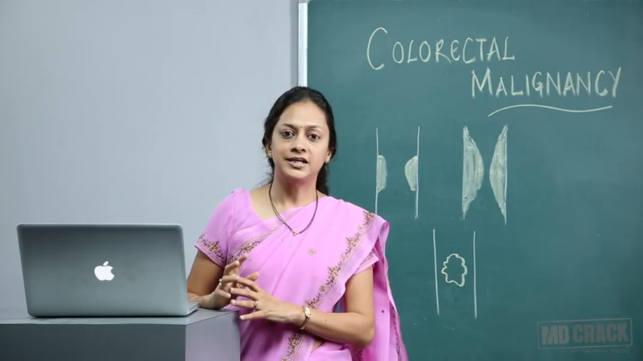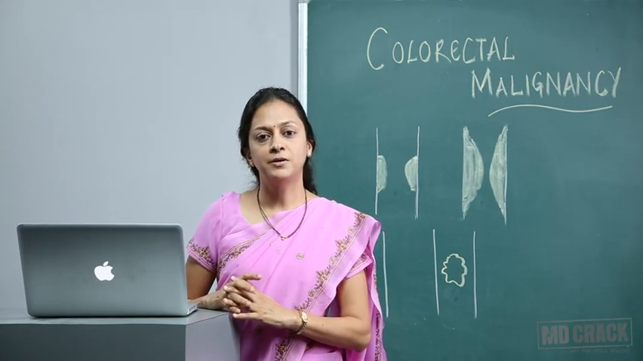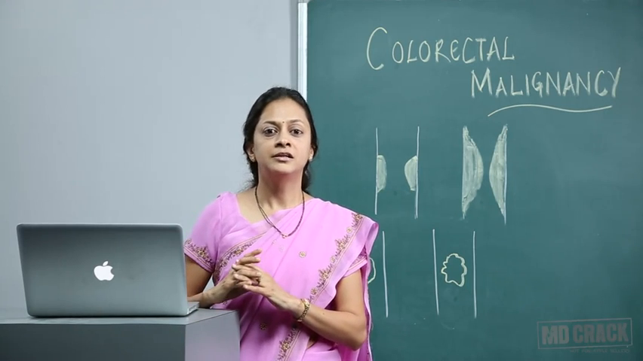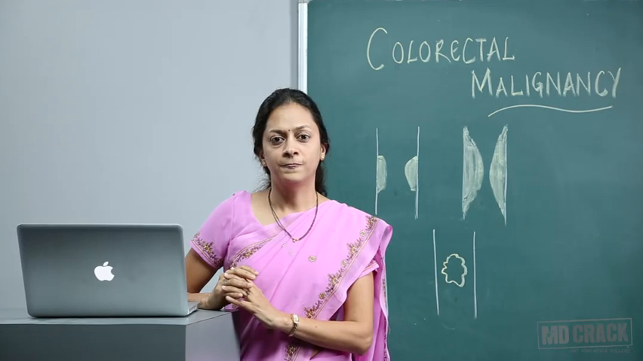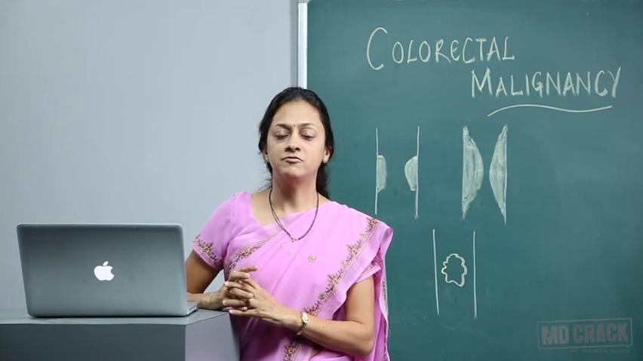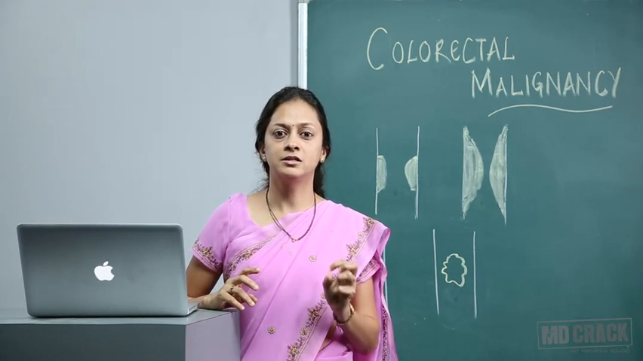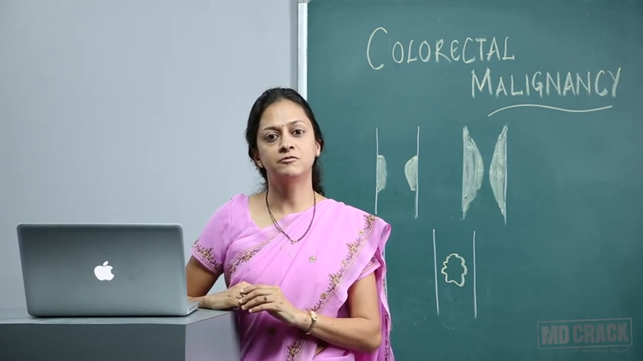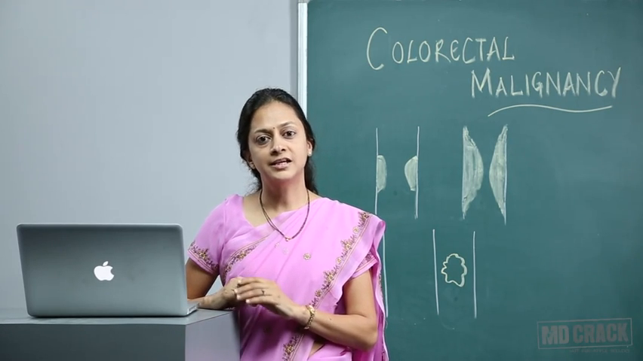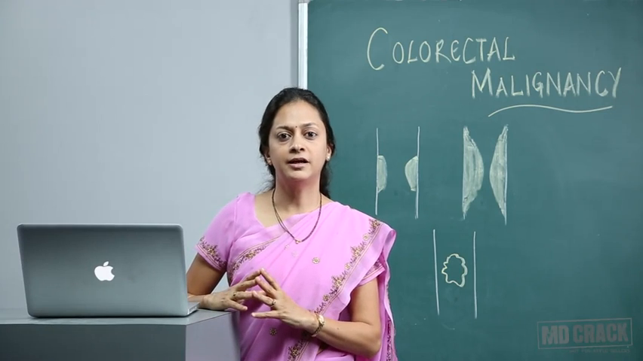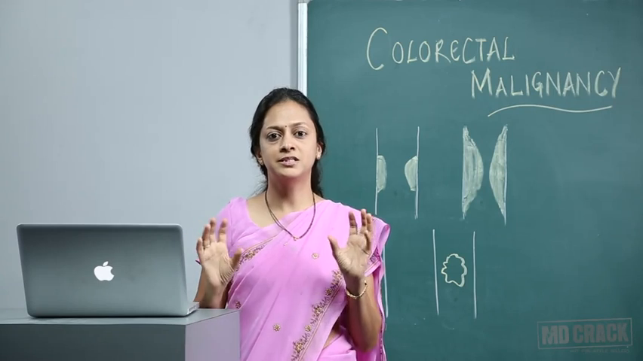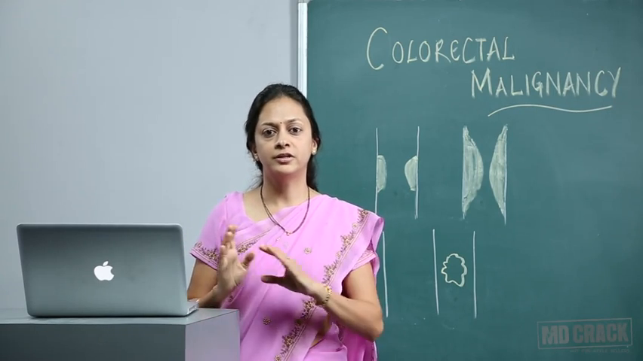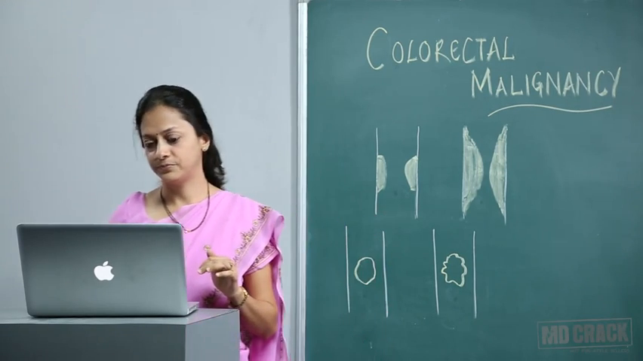So on the right side, you will find that the patient will have first the iron deficiency anemia because of losing blood, and second will be palpable mass, whereas on the left side the first sign or symptom of the patient will be obstruction. The second will be alternating diarrhea and constipation, and then come the other symptoms. So basically symptoms differ on the right side and on the left side.